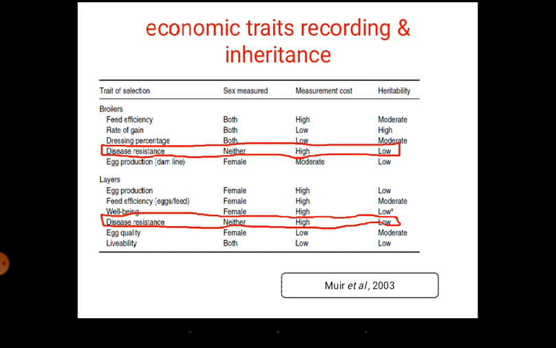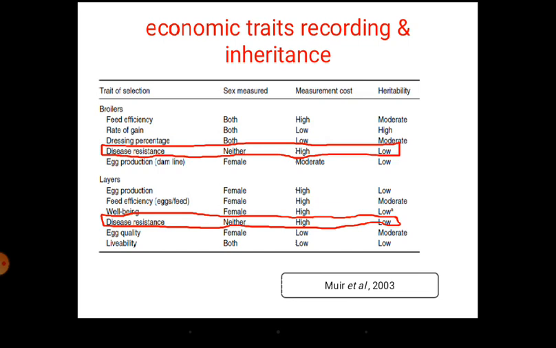The measurement cost is also very high. You can see the red highlighter I have shown there. It is not measured in either of the sexes. The measurement cost is high and heritability is low compared to other traits. So we need to adopt the strategy that is applied for lowly heritable traits in order to improve disease resistance.